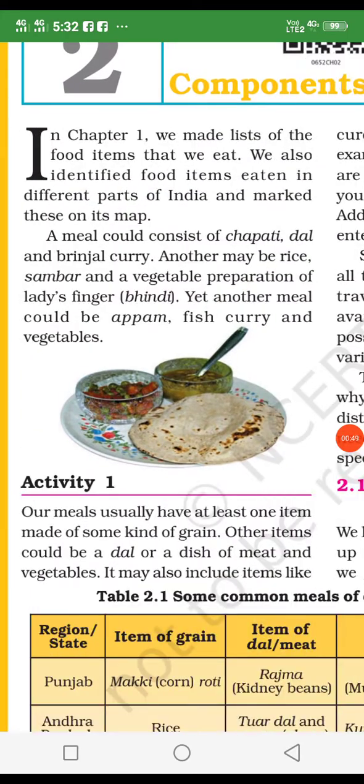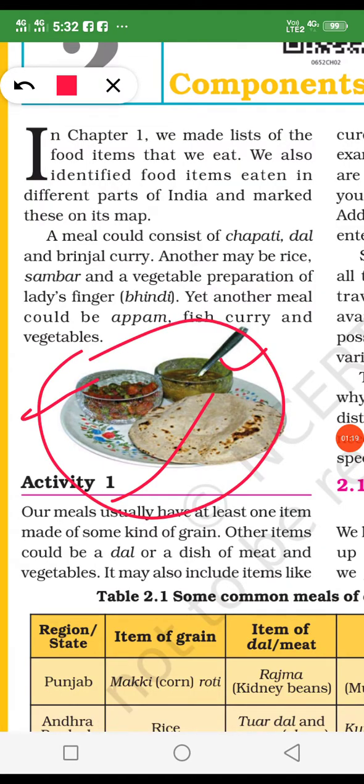Now there is chapter 1. I will explain to you what food is, what the sources of food are and what the ingredients are. And look here, this is the dish. Whatever we eat in lunch or dinner is a dish, and there is chapati, vegetable, brinjal curry and dal. Then rice, sambar and a vegetable preparation of lady's finger, and this is a meal, and it could be appam also, and fish curry and vegetables. Like this is the name of the meal.